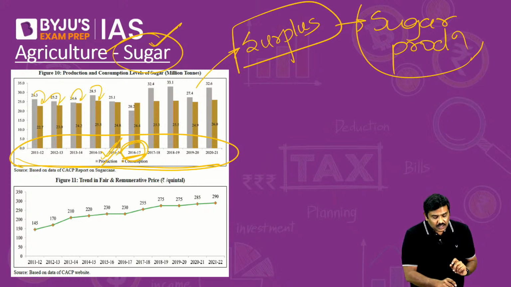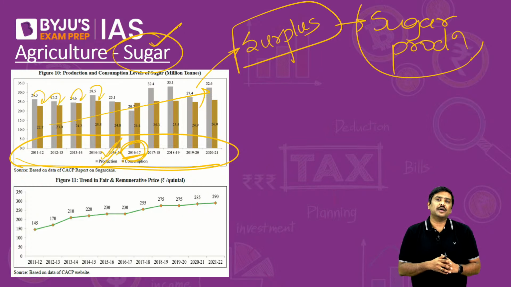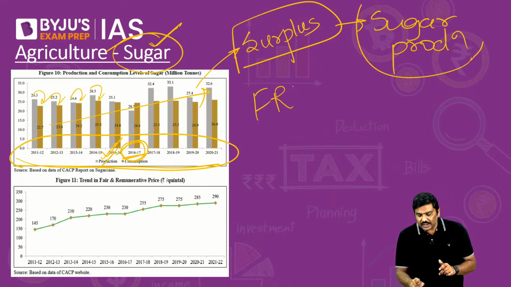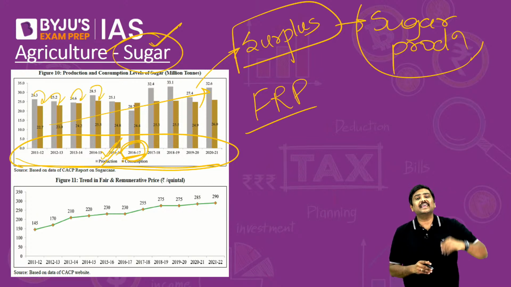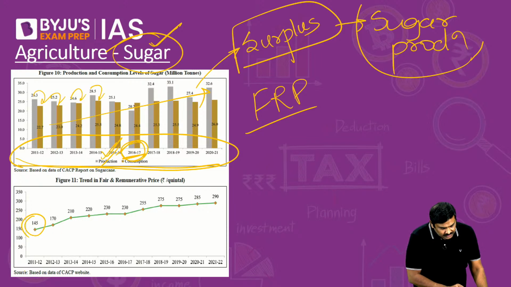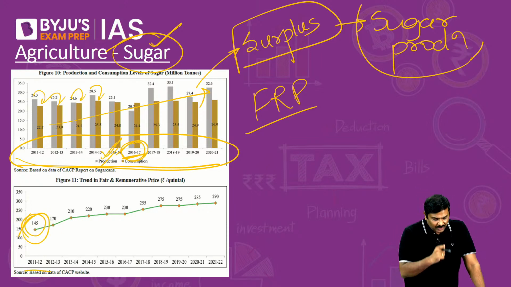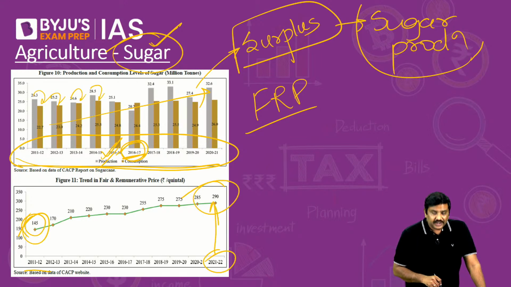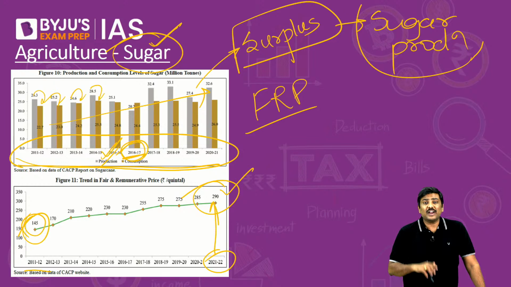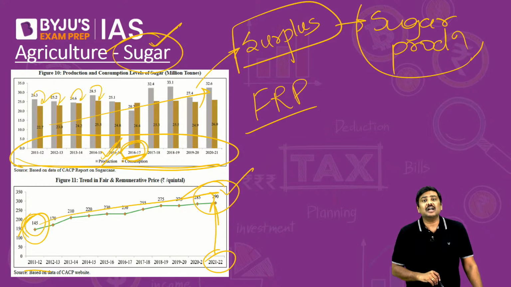Now, what are the reasons why this particular trend can be seen in India, where there is a surplus production of sugar? Very simple. Government of India announces FRP for sugarcane, and the FRP for sugarcane has kept on increasing in India. For example, have a look at this. In the year 11 and 12, FRP announced was 145 rupees per quintal, and by 21-22 it has been increased to 290 rupees. That is, in the span of a decade, FRP has doubled.